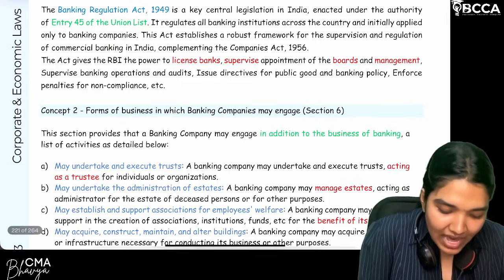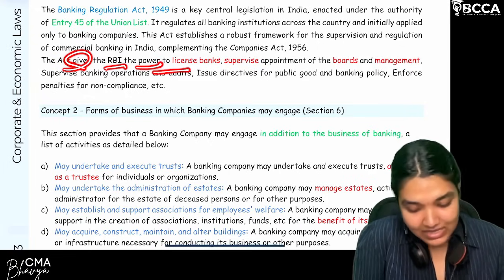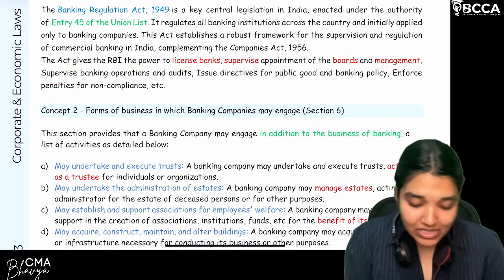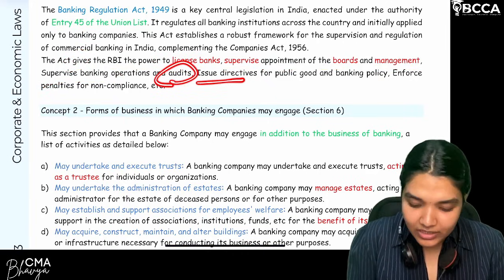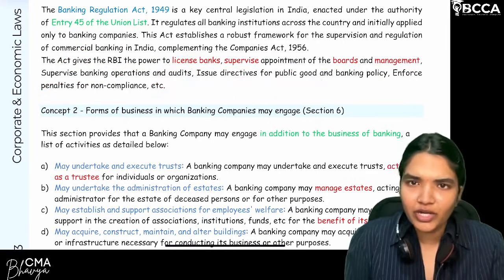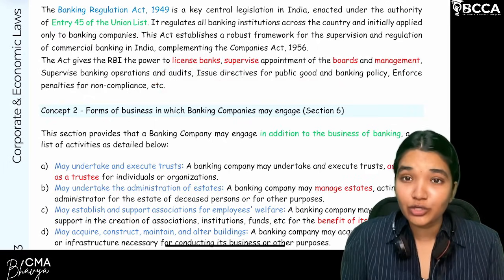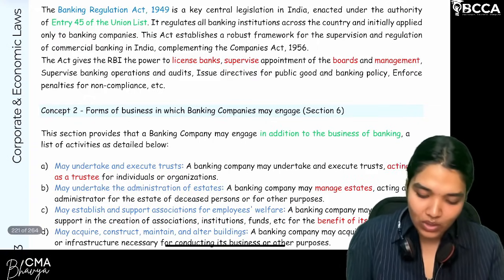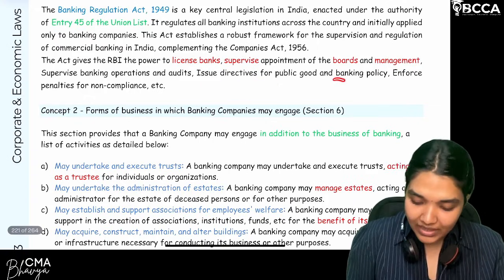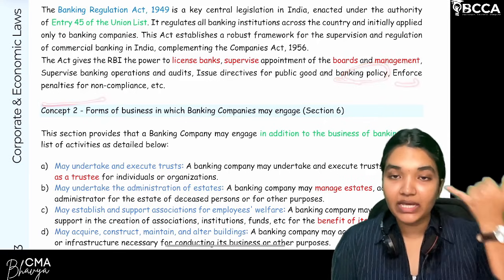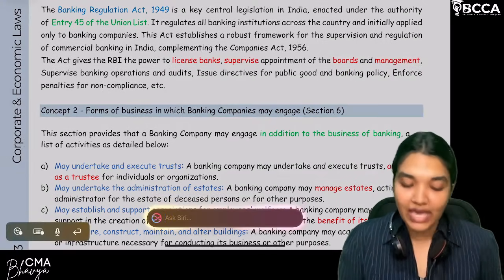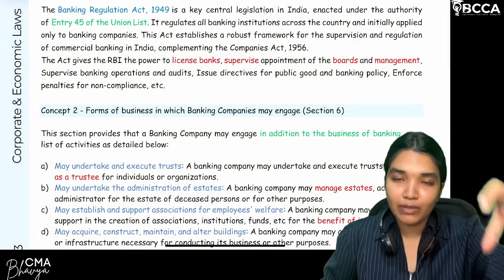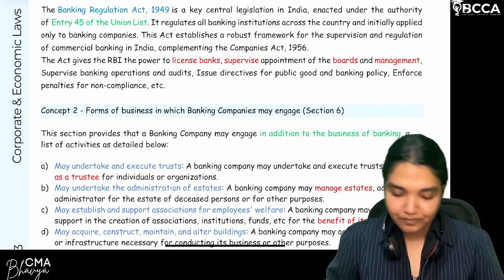Clear? So the act gives the RBI the power to license banks, supervise the appointment of board, management, supervise banking operations in India, and audit, issue directives for public good, for the protection of the customers of the banks, related to the interest rates, related to the capital ratios, all that, issue directives and banking policy, enforce penalties for non-compliance if a bank commits any non-compliances of the act. So enforcing the penalty, who will act as the regulatory body for enforcing and imposing the penalties? The Reserve Bank of India. Are we clear with this?